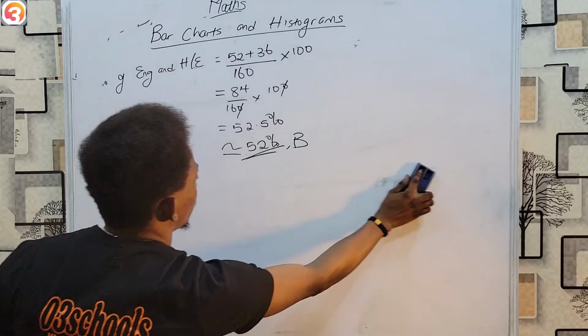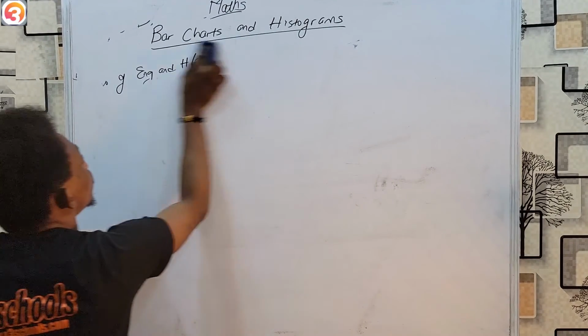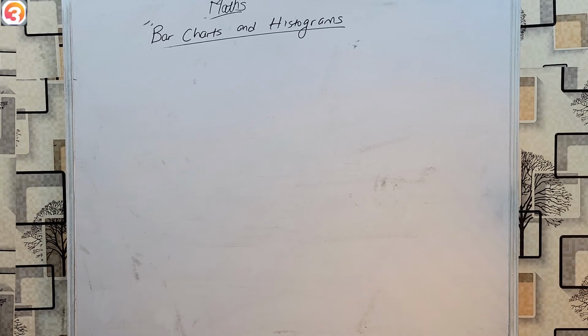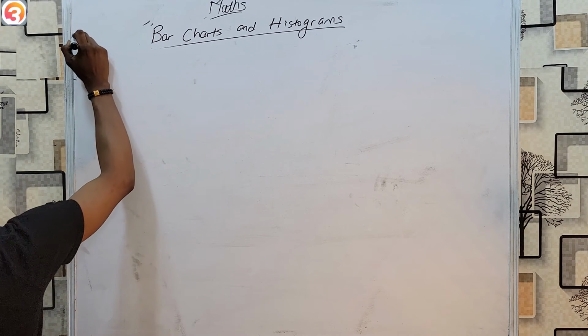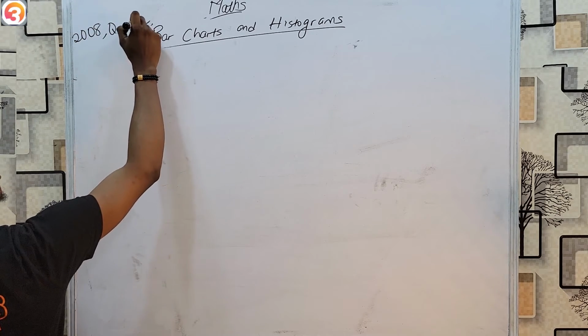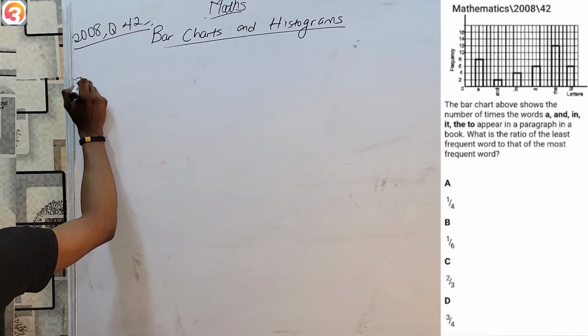Okay, let's take one more and we shall call it a day on this very interesting topic, which is bar charts and histograms. Well, this last question is from the year 2008, and this is question number 42.